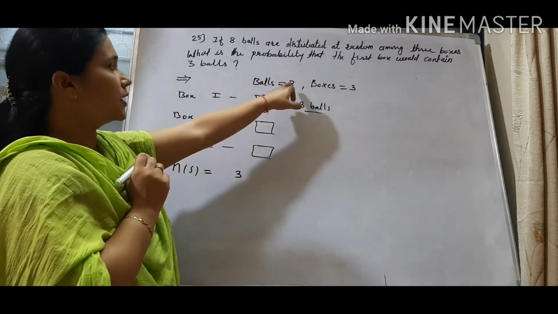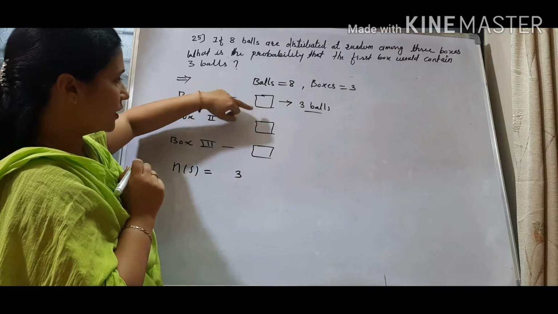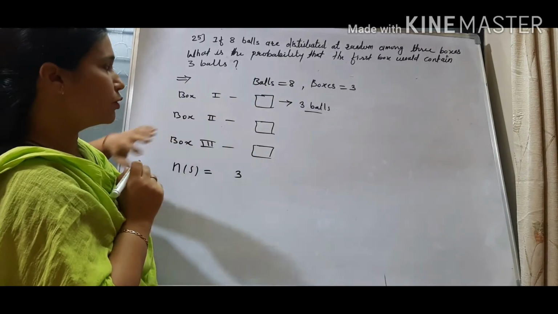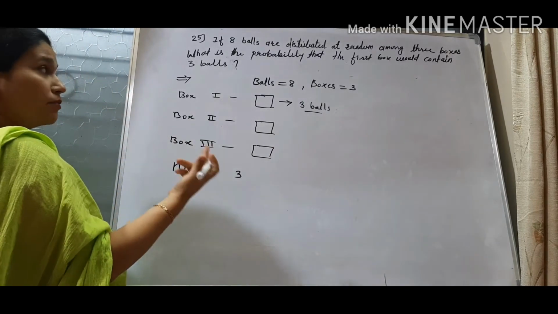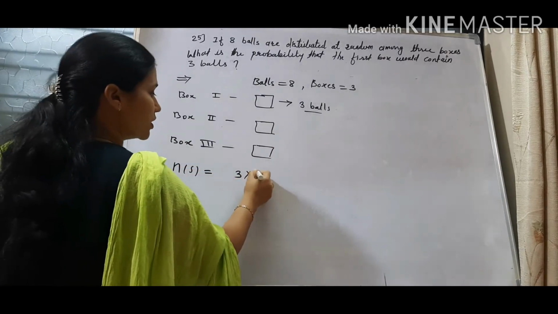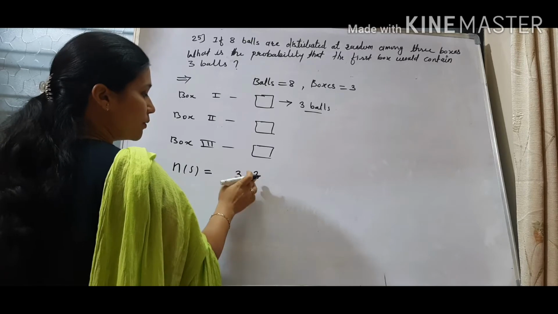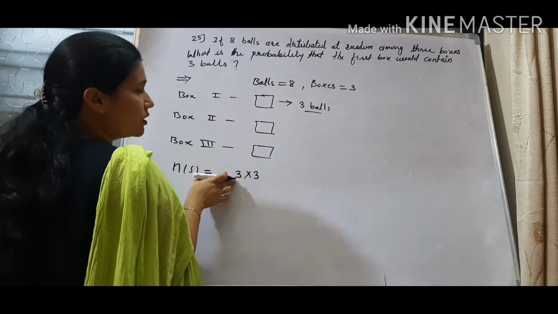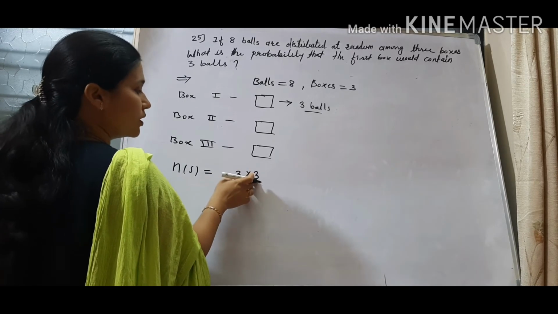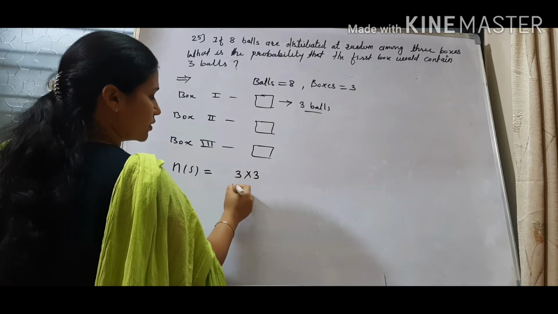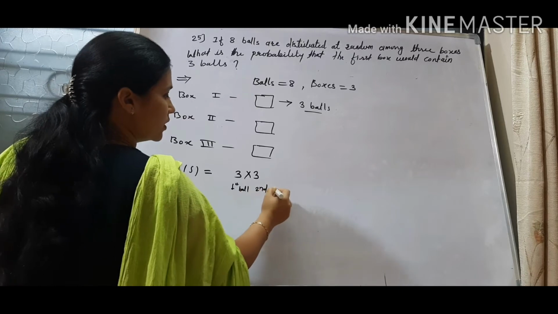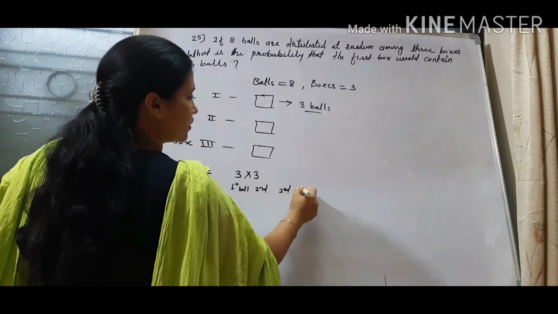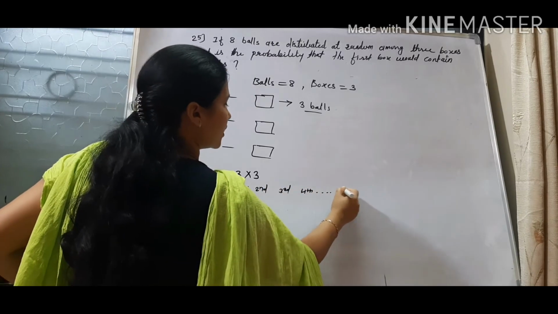When I take the second ball and come here, again I will find there are 3 empty boxes and I can put my second ball in any of these 3 boxes. So again my second ball has 3 choices. So again 3. Why 3 into 3? Because I have to put the first ball in a box and the second ball also in a box. This is my first ball. This is the second ball. Then I will explain the third, like this the fourth, and so on, up to the 8th ball.